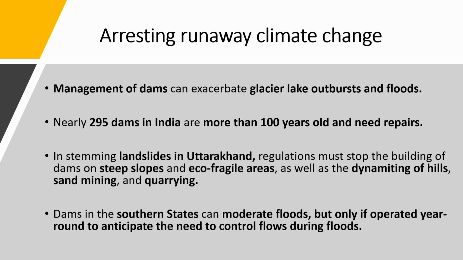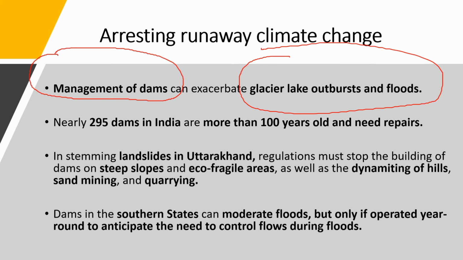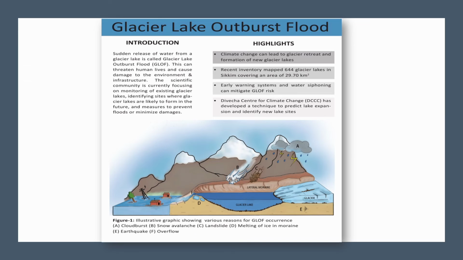So another way is about management of dams. You know that there are a lot of events in our country that cause glacier lake outbursts and floods. So what do you mean by this glacier lake outburst? This is nothing but a sudden release of water from the glacier lake. You know that in Himalayas at top of the mountain there are glaciers.